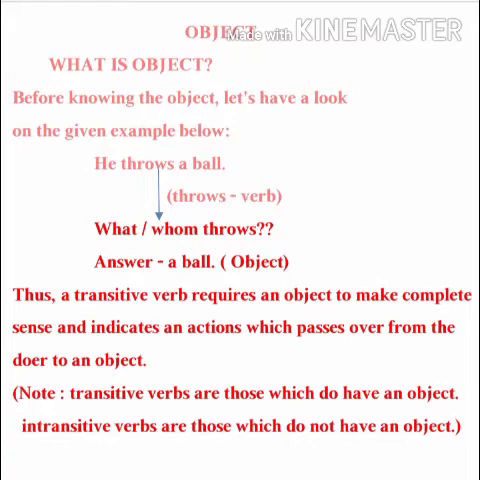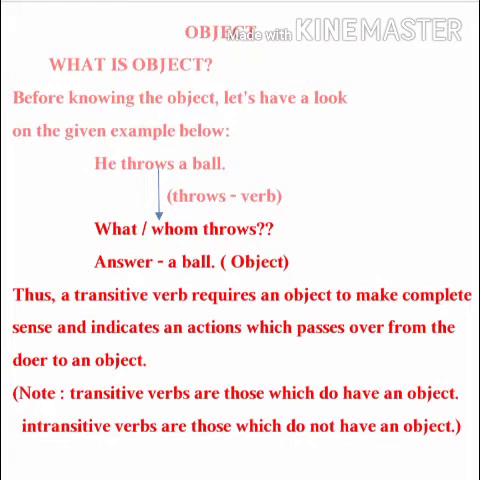You already have learnt earlier how to find out a subject in a sentence. Now, how to find out an object in a sentence? He throws a ball. Simply the same format you have to follow. Ask your verb by what or whom. So you will be getting an answer. One answer definitely you will get, that is to find out an object in a sentence. Here the answer is a ball.